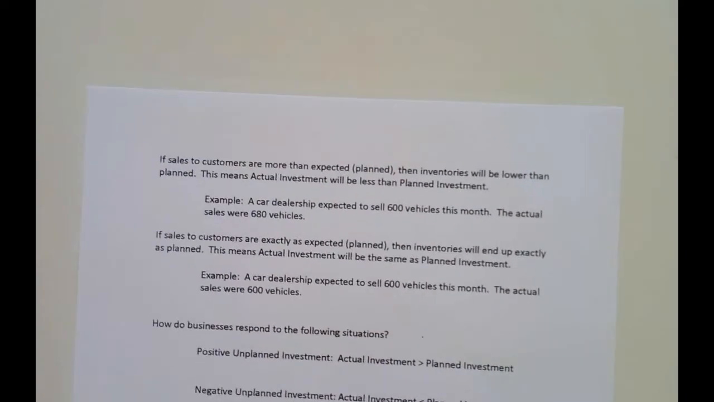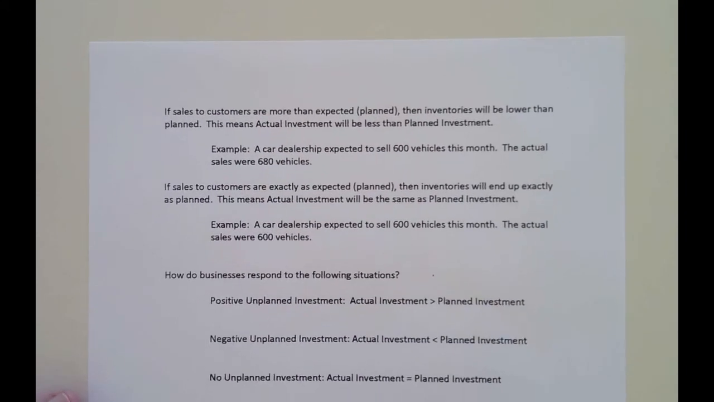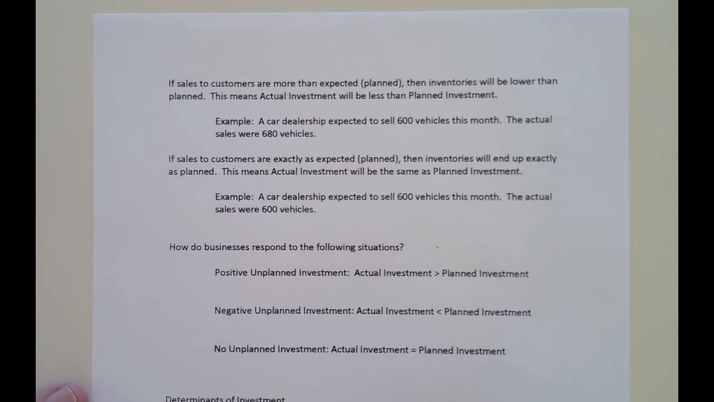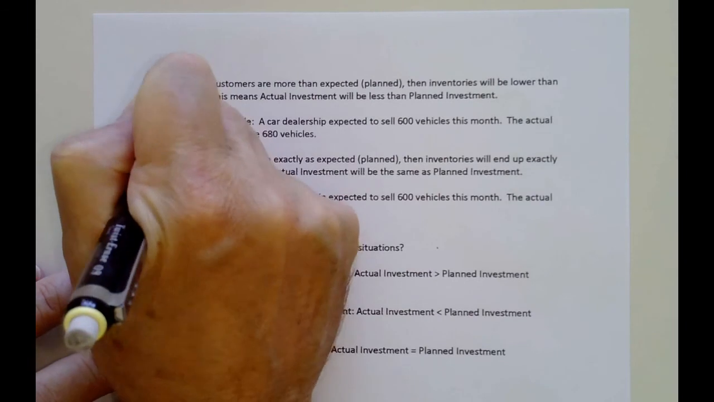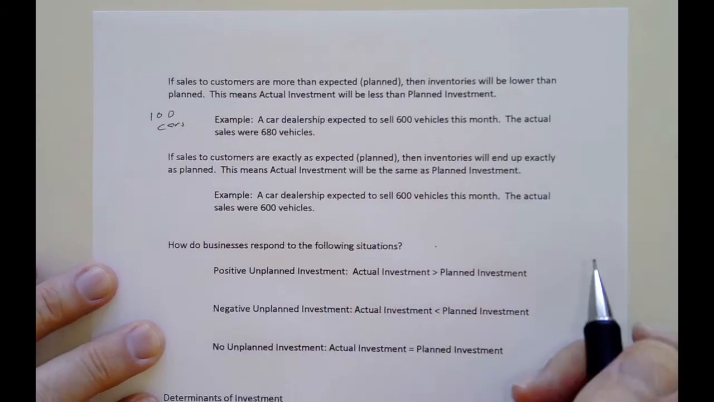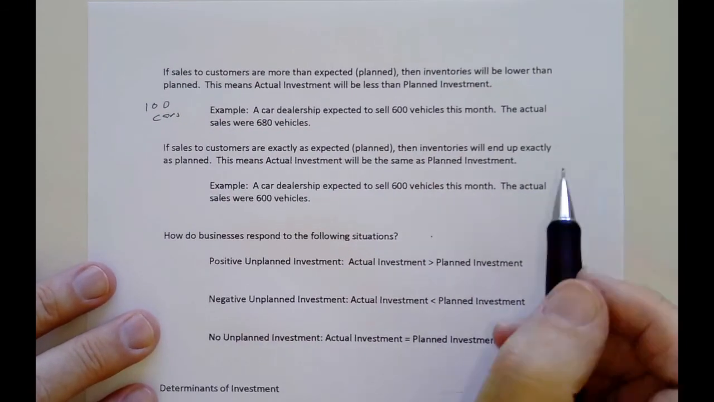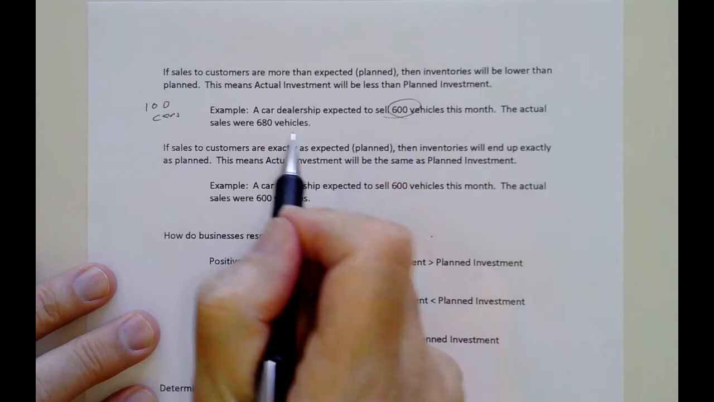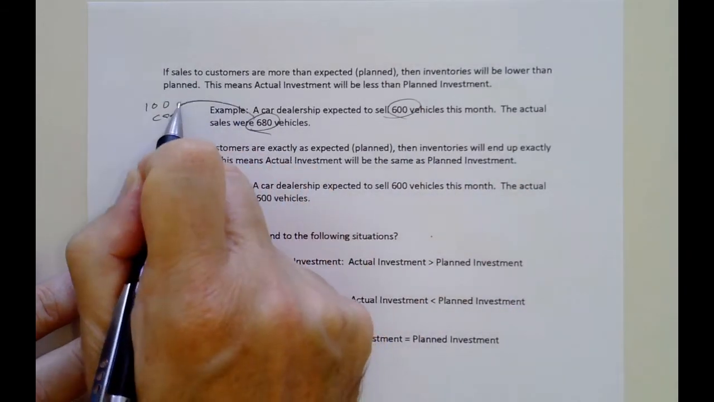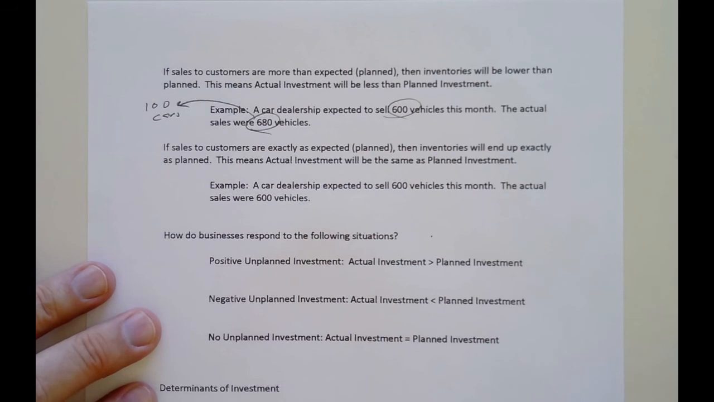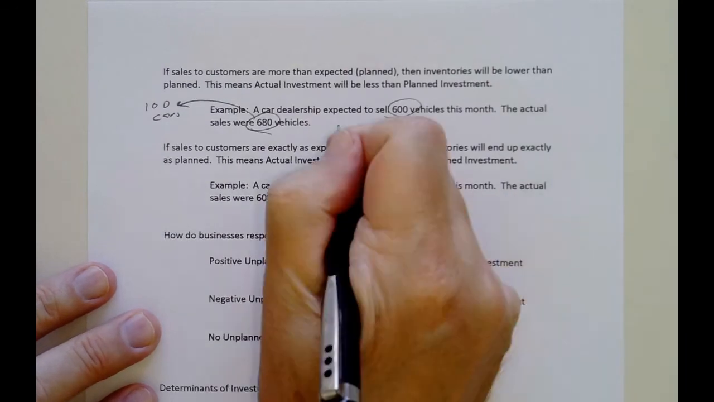Another example. Let's say we have a car dealership. Again, let's say that we're going to have 100 cars at the end of the month. And so this time a car dealership expects to sell 600 again. This time they sold 680. That 80 came from the 120. And so now their inventory, instead of being 100, is now down to 20.